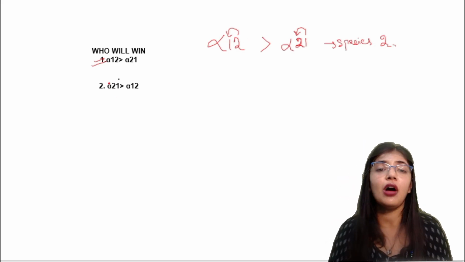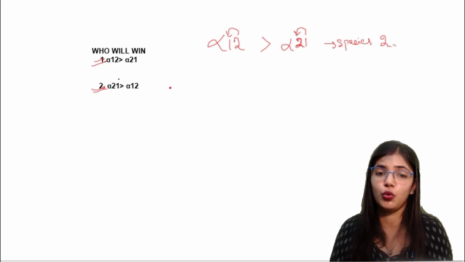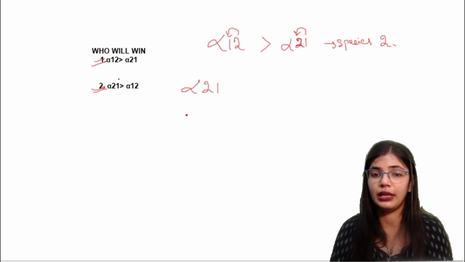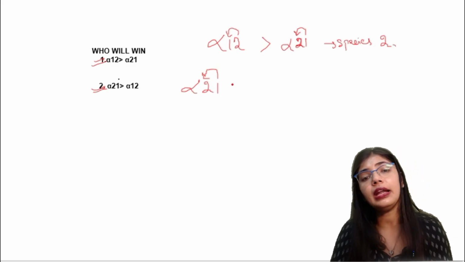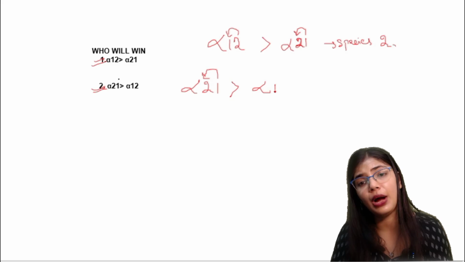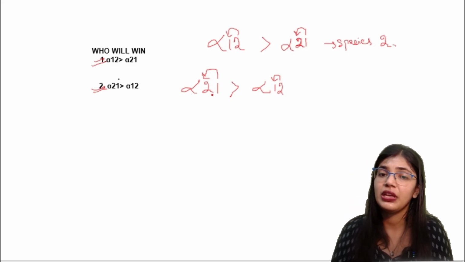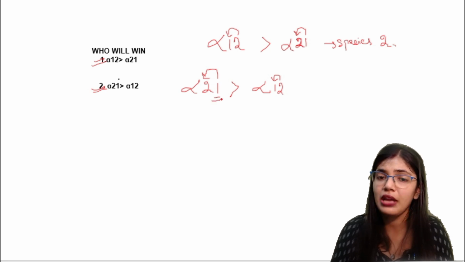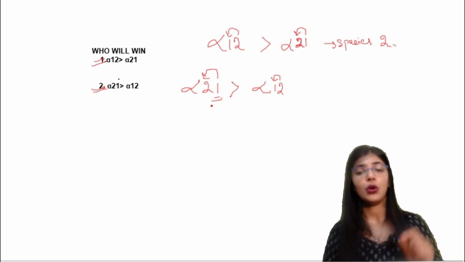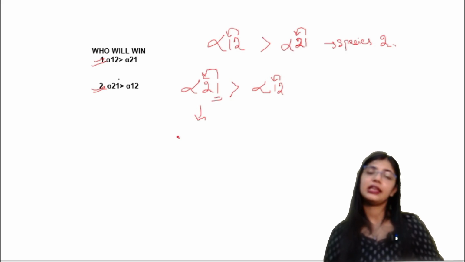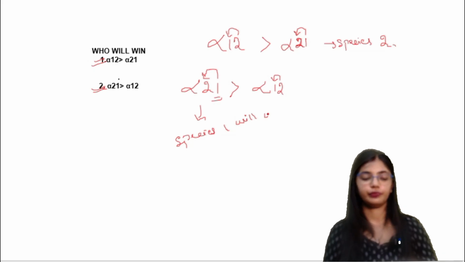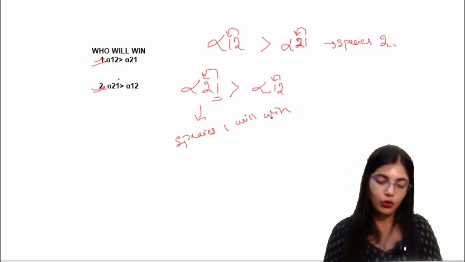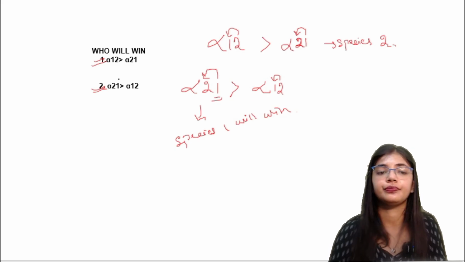Okay, now the second condition, alpha 2 1. Alpha 2 1 means species 1 is showing the inhibitory effect on species 2, and it is greater than alpha 1 2, which is species 2 showing the effect on species 1. So in this case, species 1 inhibiting species 2 is high. So in this case species 1 will win. Okay, I hope you are clear with these things.